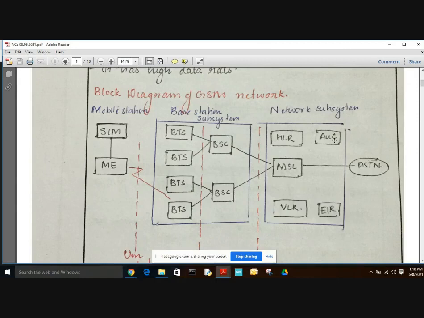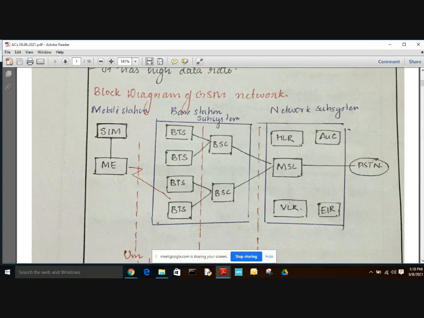The HLR, what it does is it stores the information of the subscriber. Here we can see an HLR, the home location register, and this stores the information of the subscriber which belongs to the home location.